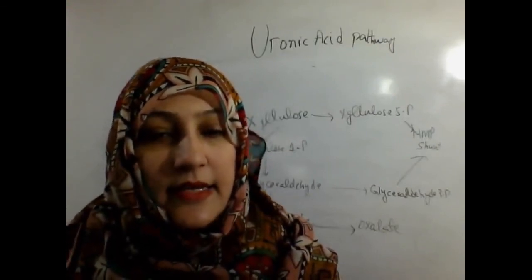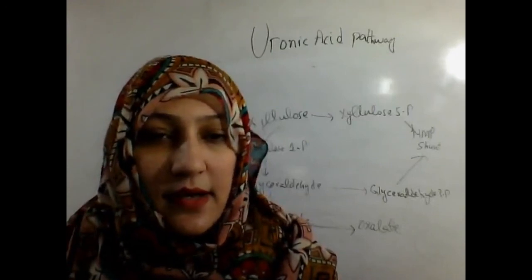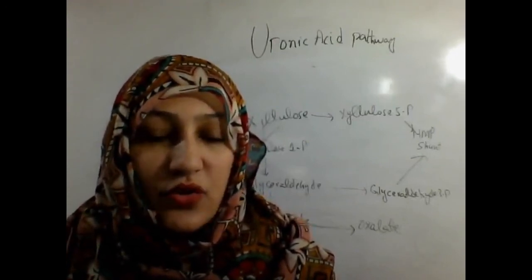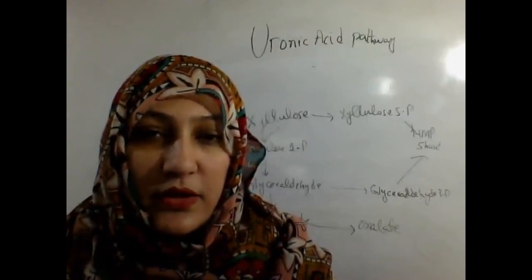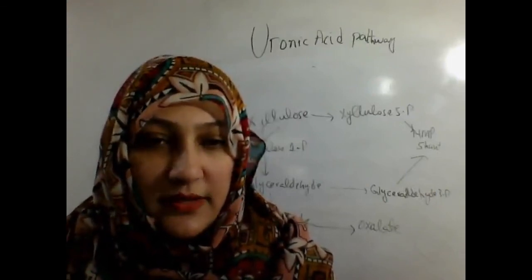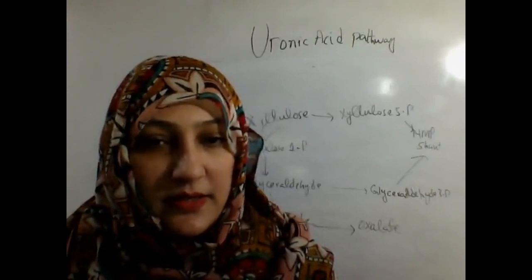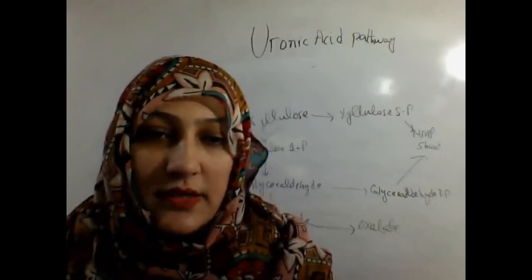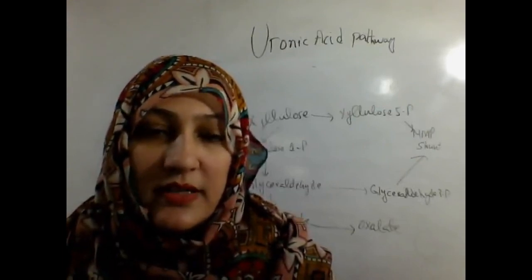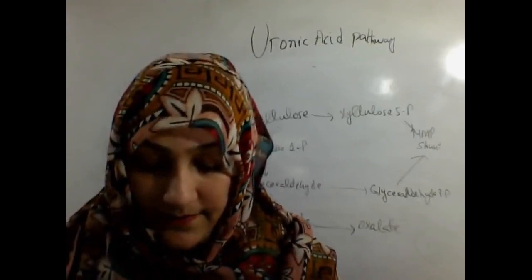In the next lecture, we will discuss the enzymes of this uronic acid pathway and also the importance of the different produced uronic acids and precursors of the HMP shunt pathway, and why this pathway is important for the other pathways.